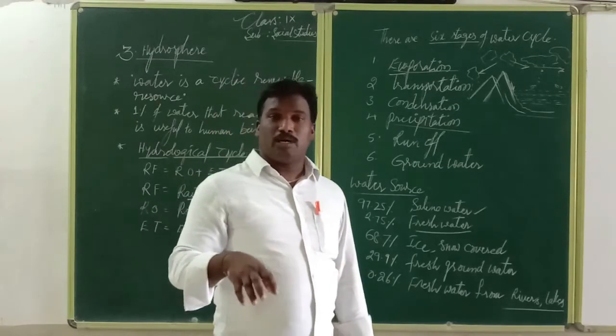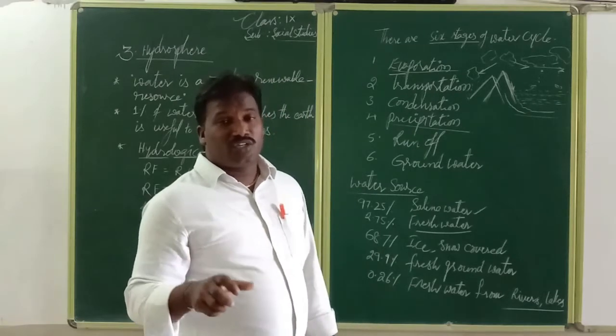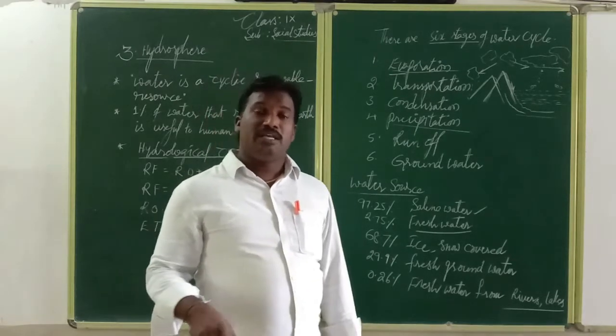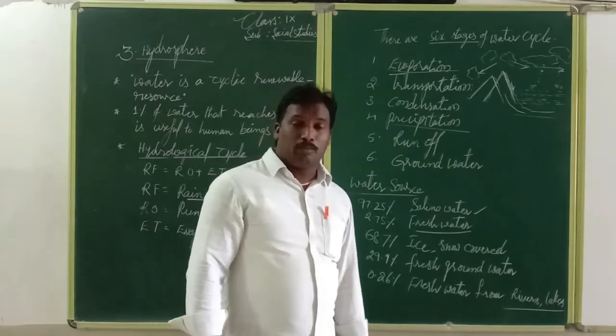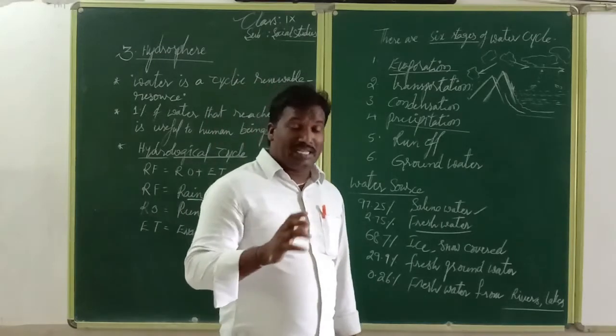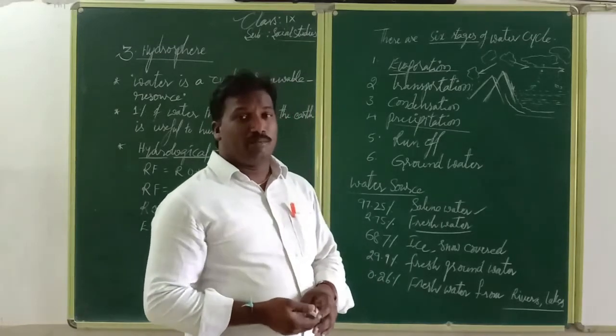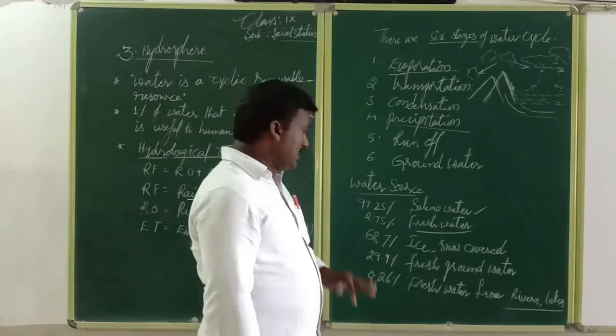Then it creates perennial rivers. In India, the north side Himalayan rivers are fully perennial rivers like the Ganga, Indus, Brahmaputra and Yamuna, and their tributaries are also perennial rivers that flow in the Himalayas in the north.